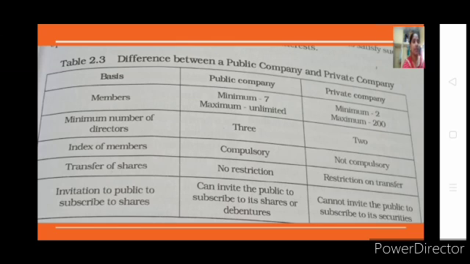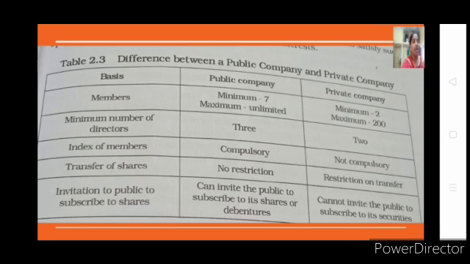A private company can issue shares, debentures. What are these? We'll be learning in further classes. It means it can take investment only from particular people, like family, friends, community. Only to that extent it will be extended. That is why we say the scope of private limited company will be less. Private limited joint stock companies' scope will be limited, whereas public limited joint stock companies' scope will be more.